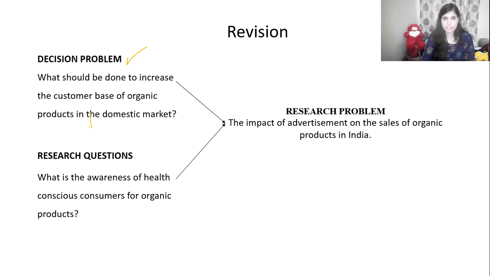Then it is converted into a research question by formulating objectives and hypotheses: what is the awareness of health conscious consumers about organic products, and whether it can be influenced with advertisement or not. Then the research problem is finally formulated: the impact of advertisement on sales of organic food products.